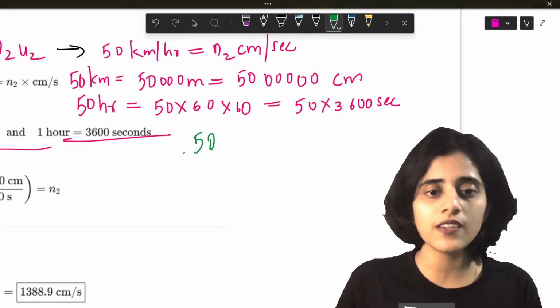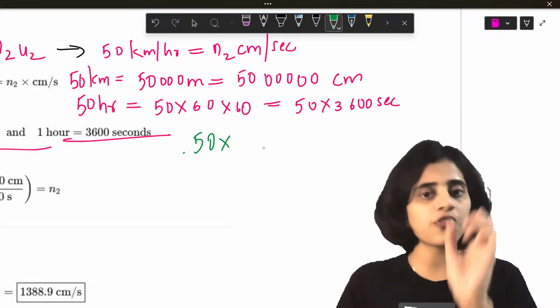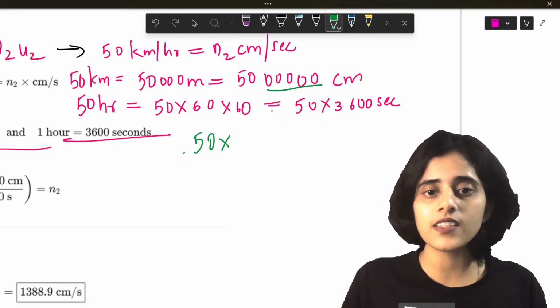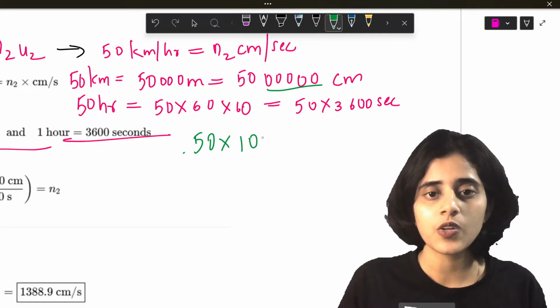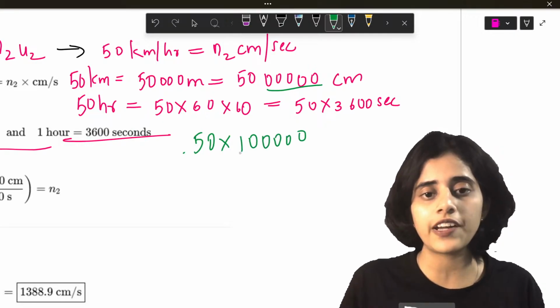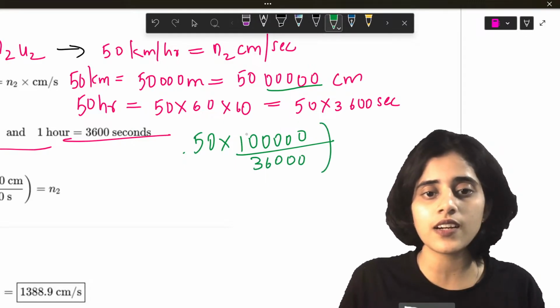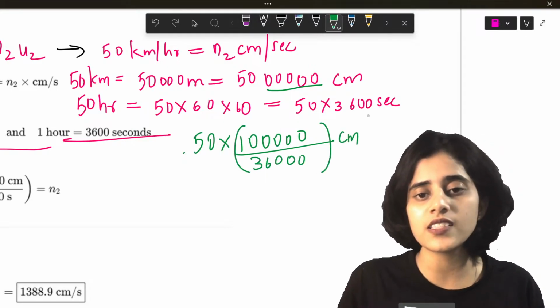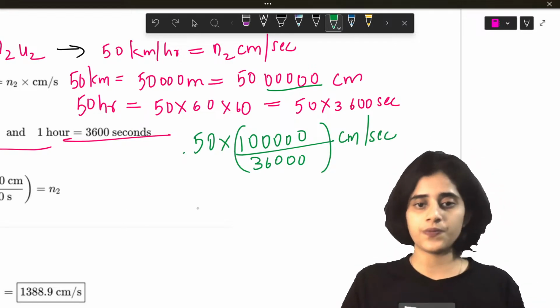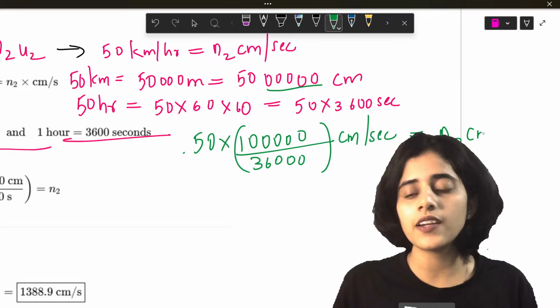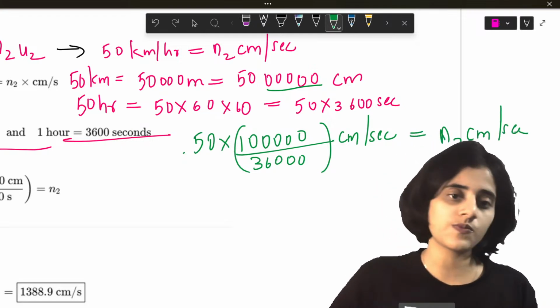So 50 into, instead of kilometer per hour, I can write this quantity, 1000 divided by 3600 centimeter per second, which is equal to N2 centimeter per second.